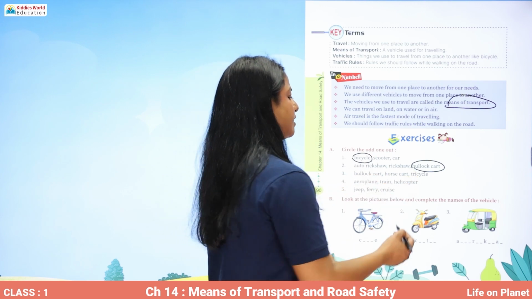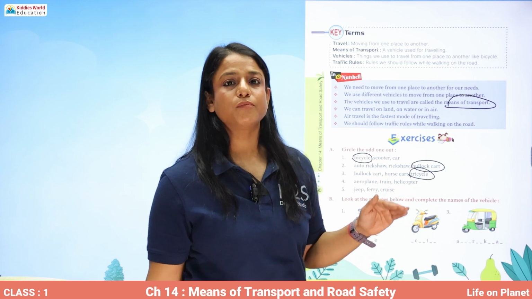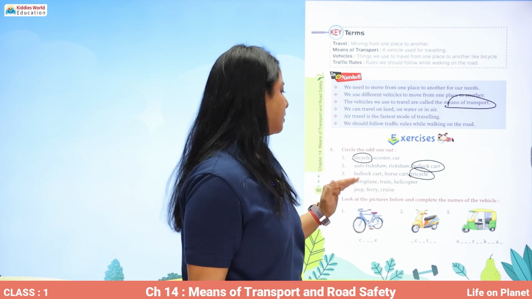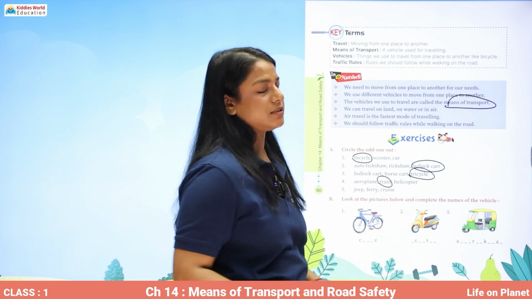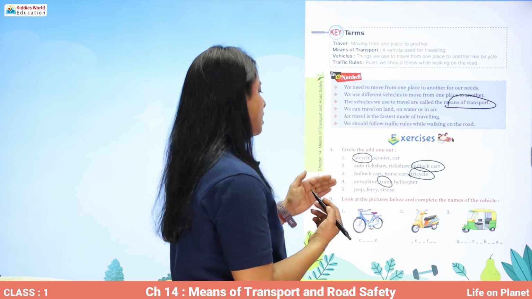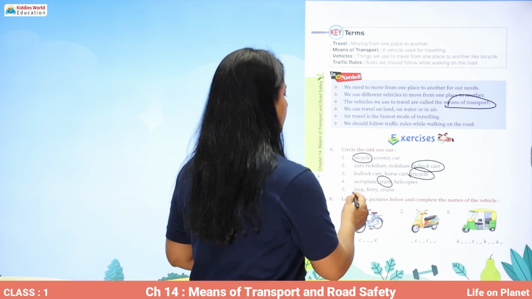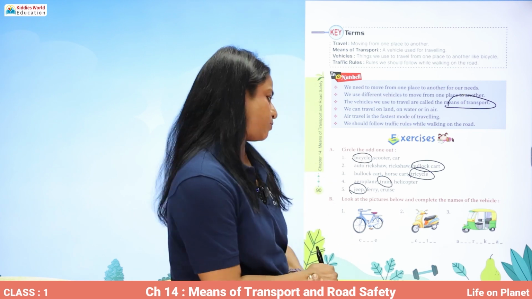Bullock cart, horse cart, and tricycle. So tricycle, why? Because rest of the two are being pulled by an animal. Aeroplane, train and helicopter. Train. Why? Because it is a land transport. Rest two are air transport. Jeep, ferry, cruise. Jeep is a land transport. Rest two of them are water transport.